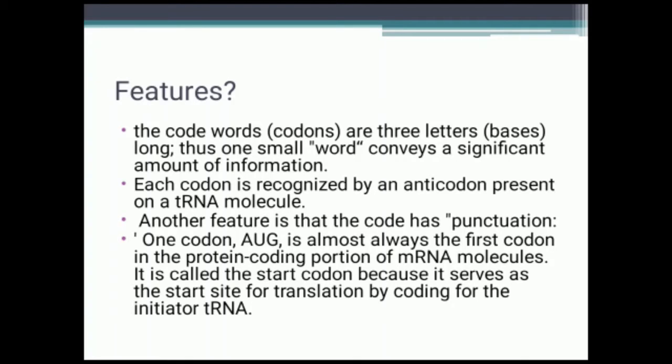This is called the start codon because it serves as the start site for translation by coding for the initiator tRNA.